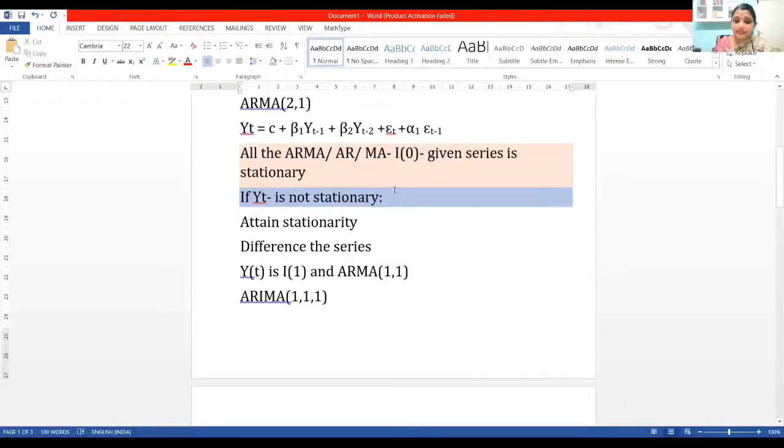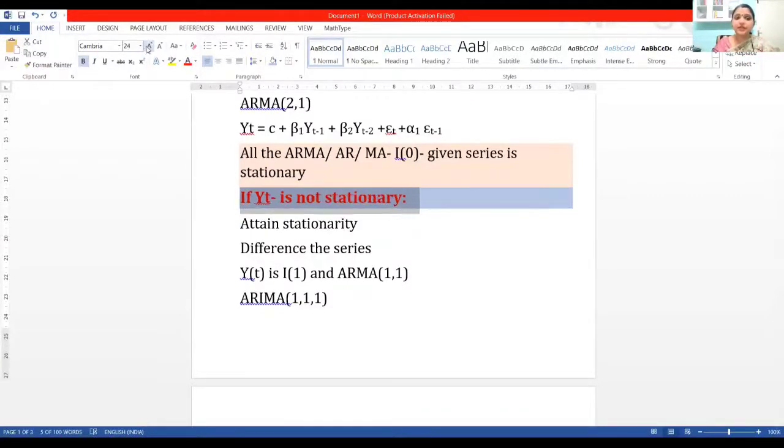If the series is not stationary, that is when we have to attain stationarity. How? Normally by differencing. If yt attains stationarity at first difference itself, then what do we write? Suppose it also has AR1 and MA1. So we have ARIMA instead of ARMA 11, ARMA 22: we have ARIMA 111, 211, and so on.